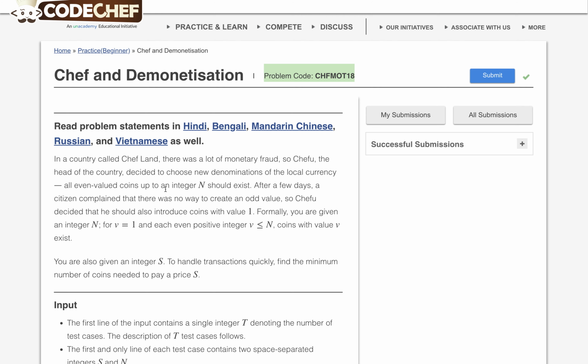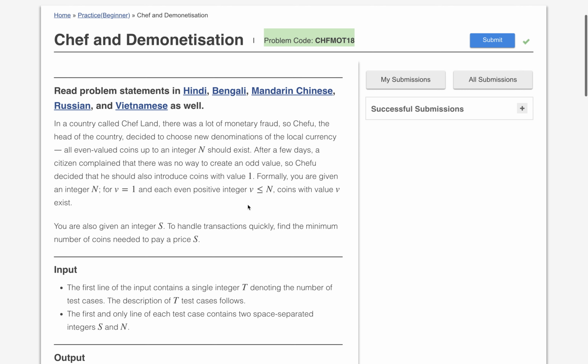All even valued coins up to an integer n should exist. After a few days, a citizen complained that there was no way to create an odd value, so Safu decided that he should also introduce a coin with value 1. Formally, you are given an integer n. For v equal to 1 and each even positive integer v less than or equal to n, a coin with value v exists. You are also given an integer s to handle a transaction quickly. Find the minimum number of coins needed to pay the price s.